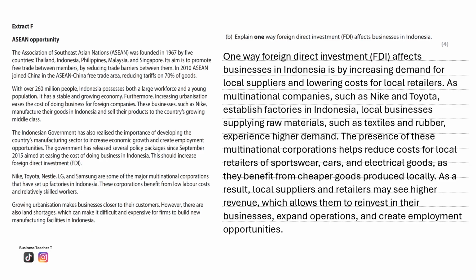The presence of these multinational corporations helps reduce costs for local retailers of sportswear, cars, and electrical goods, as they benefit from cheaper goods produced locally. As a result, local suppliers and retailers may see higher revenue, which allows them to reinvest in their business, expand operations, and create employment opportunities.